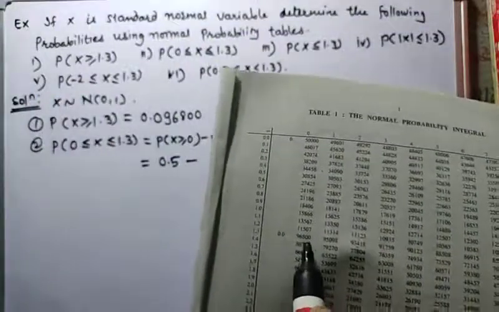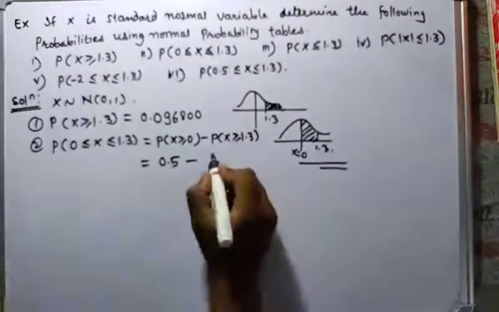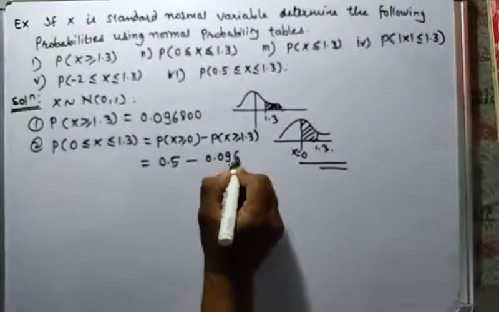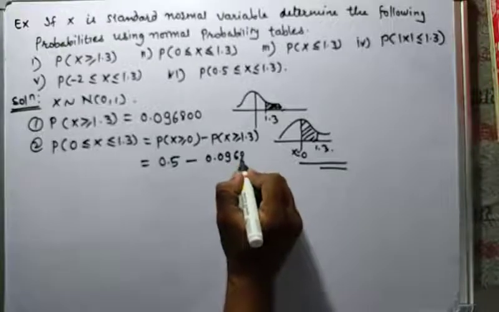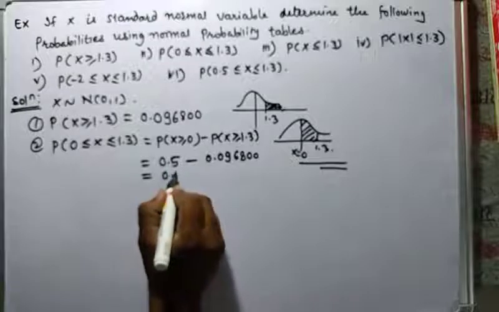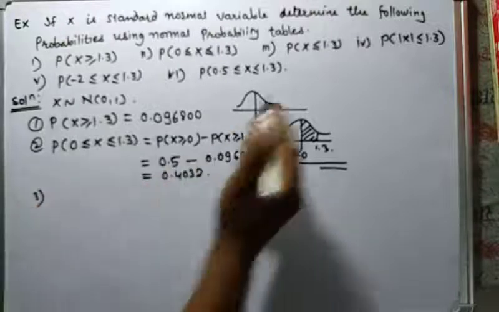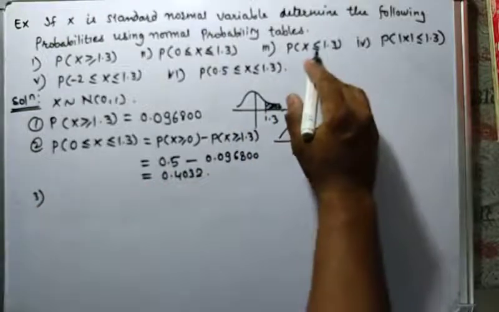The value of 1.3 in 0 is 0.096800. After subtraction you will get the answer 0.4032.